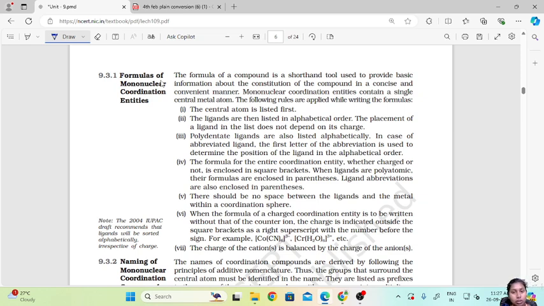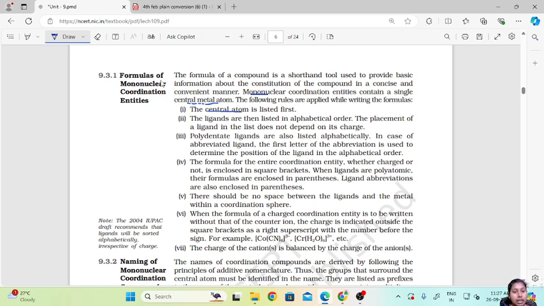Now, mononuclear coordination entities contain a single central metal atom. The following rules are applied while writing the formulas. A mononuclear coordination compound means it will only contain one central metal atom. Now what are the rules that are applied for writing the formulas? First one is the central atom is listed first. So whenever you write a formula for coordination compounds or coordination entities, you have to list the central atom first.